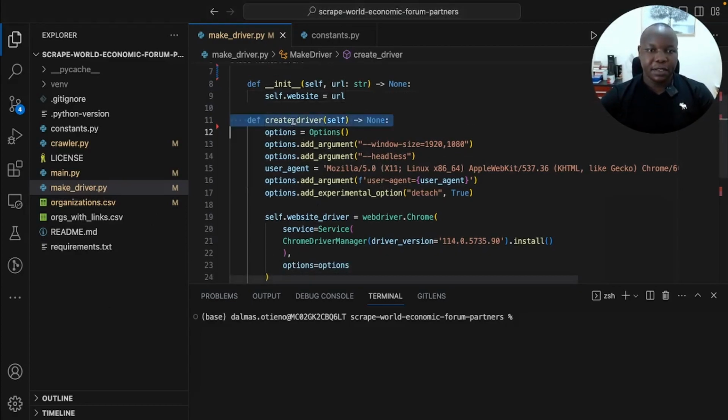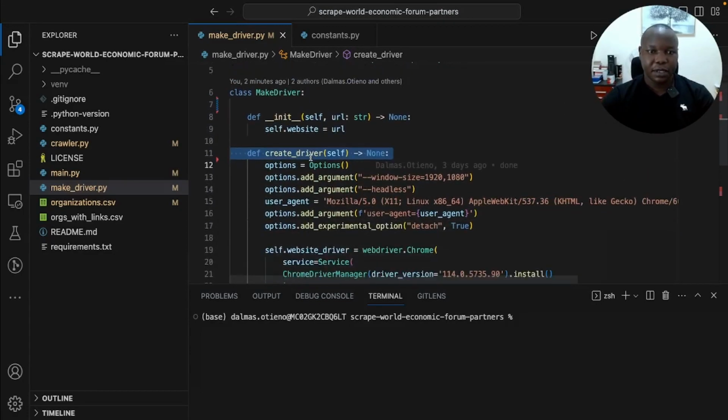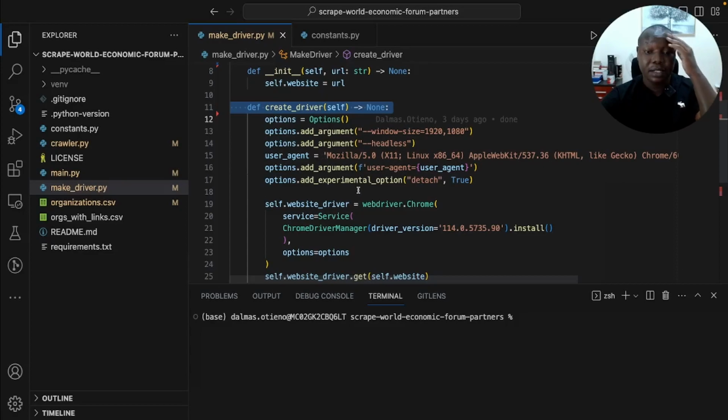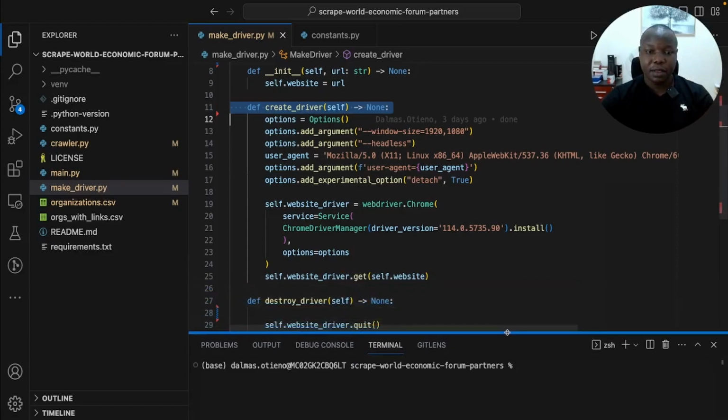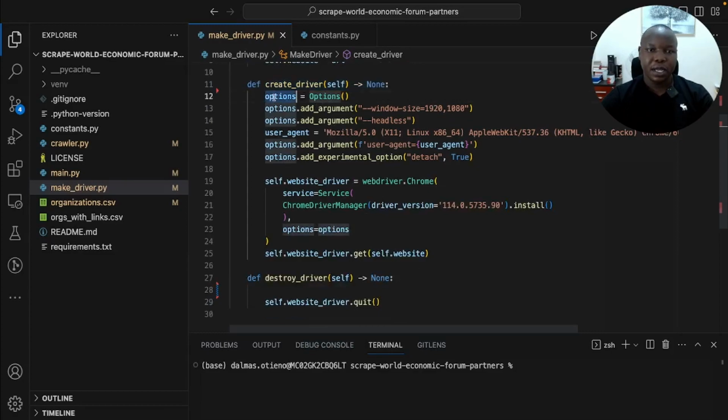So the first method of the web driver class is to help us to define the driver itself. So here we are trying to define the characteristics of the driver, more properties, like if it was to launch a window, how big would the window look like? So that is the window size. Do we want the driver to run headless? So headless means that the driver will not launch Google Chrome on your operating system to be seen as a UI. It will just run on the background.